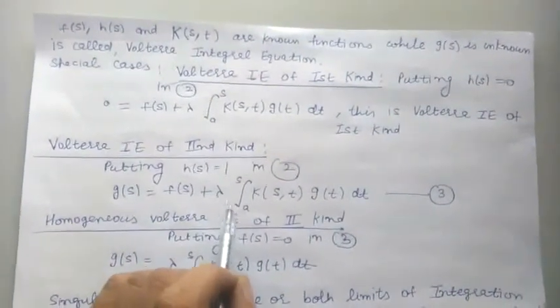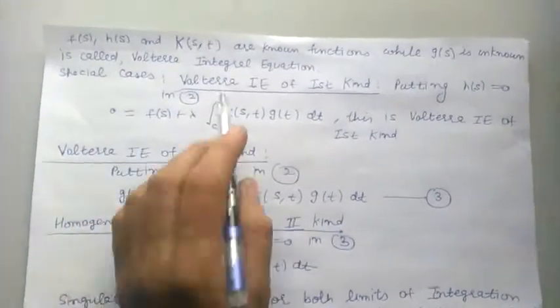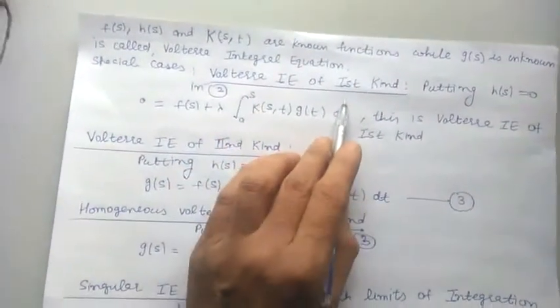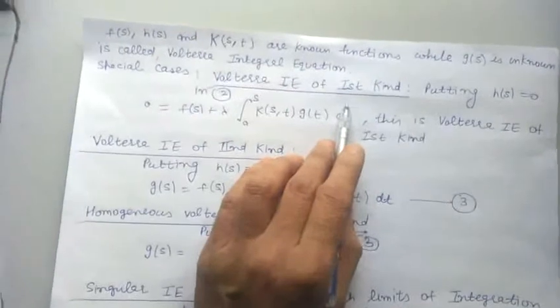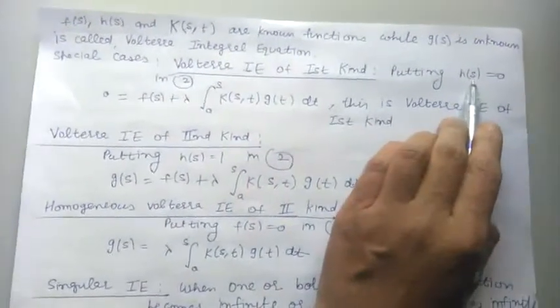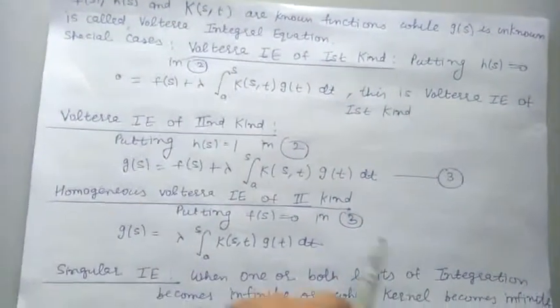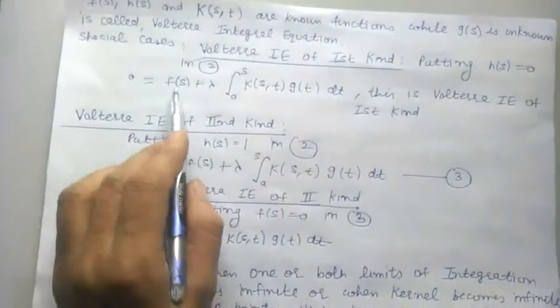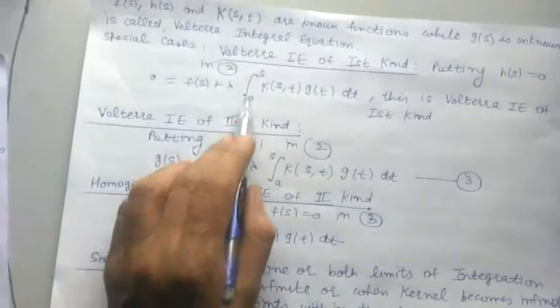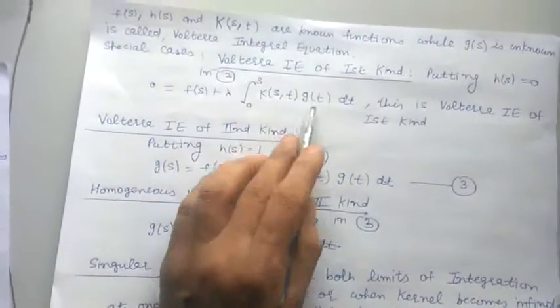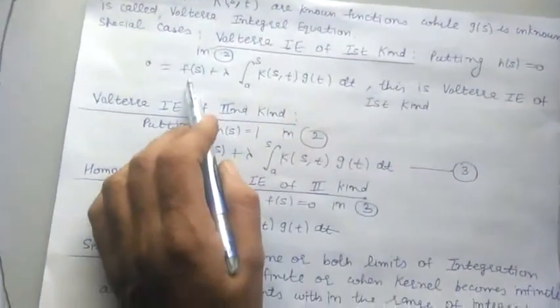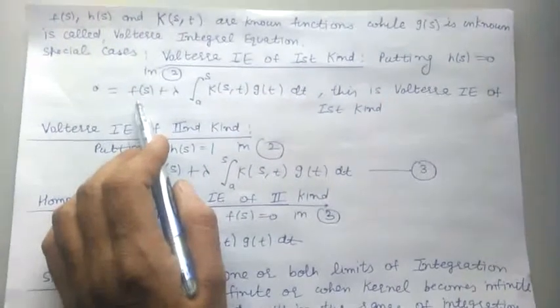So first kind of Volterra integral equation is Volterra integral equation of first kind. In the general form, if we take the function h is equal to 0, then we get Volterra integral equation of first kind, which is given by f(s) plus lambda integral a to s K(s,t) g(t) dt is equal to 0.